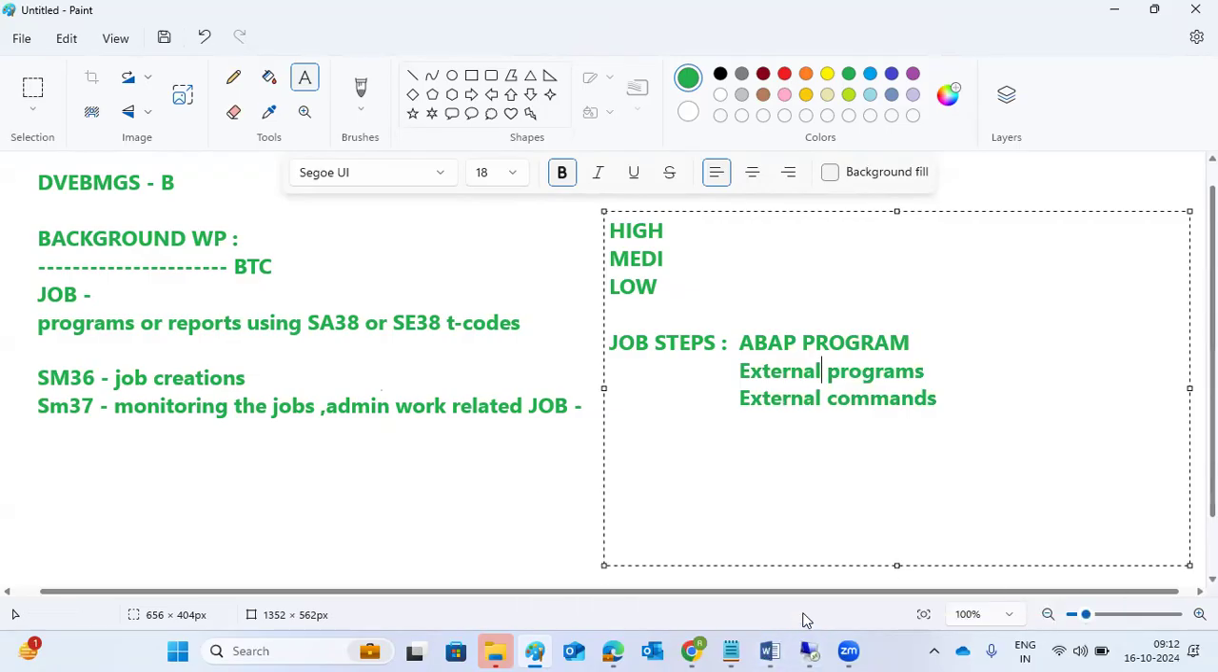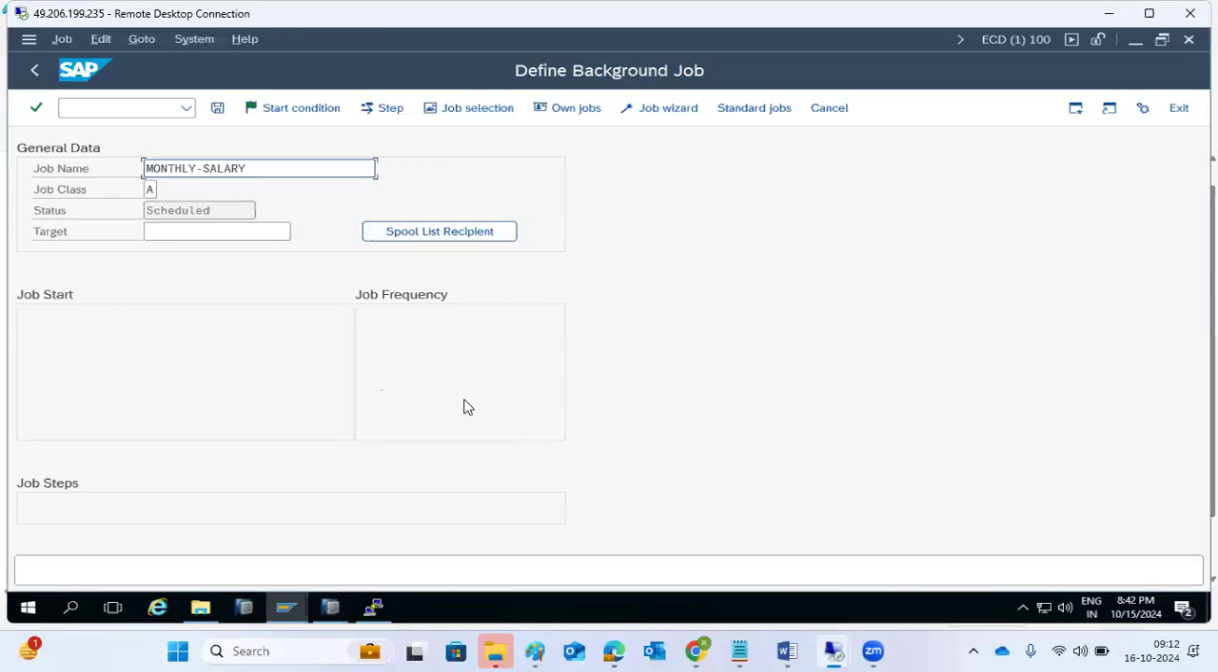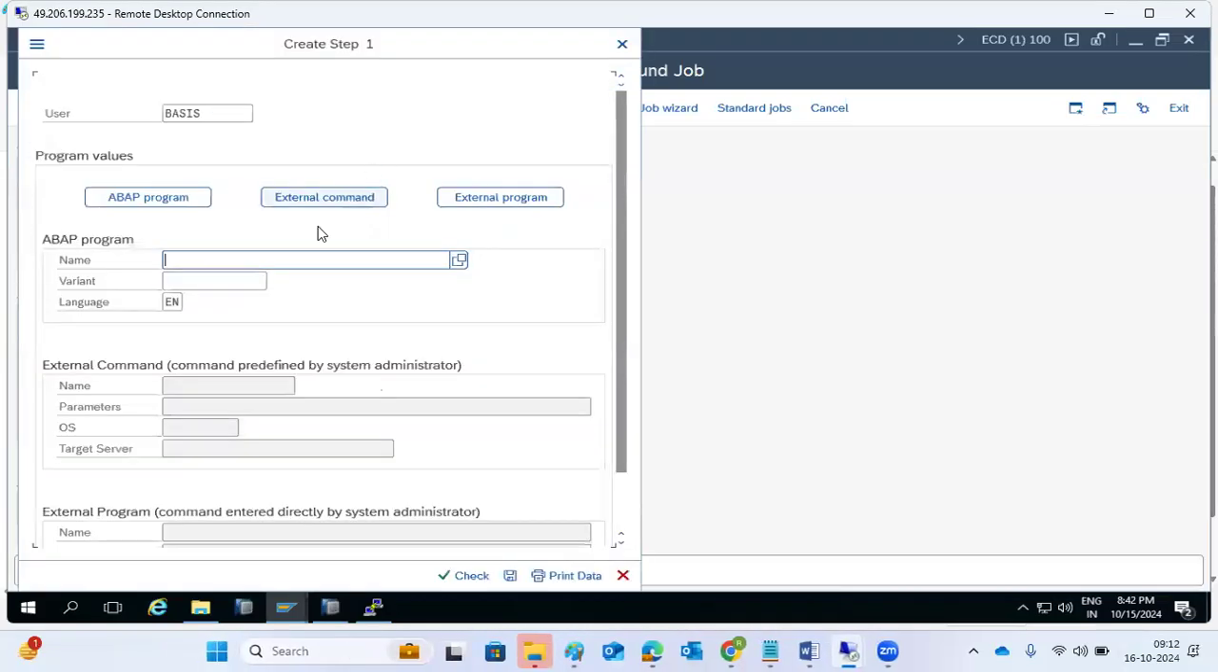Job steps, there are three types here. If you go to the job step, there are the ABAP program, external program, and external commands. These three things we can run. Suppose we want to run the ABAP program daily or monthly. Then your developer will create a program and give it to you. You have a requirement every month to debit from this account and send the monthly payroll to one particular account, or to multiple different accounts, so the salary should be created.